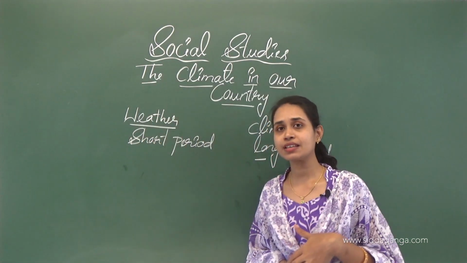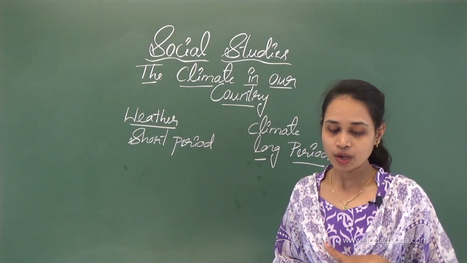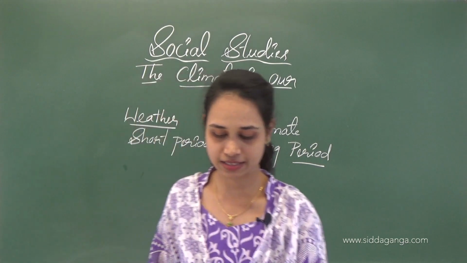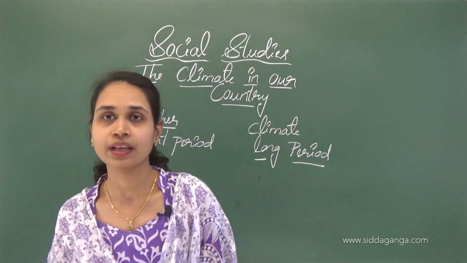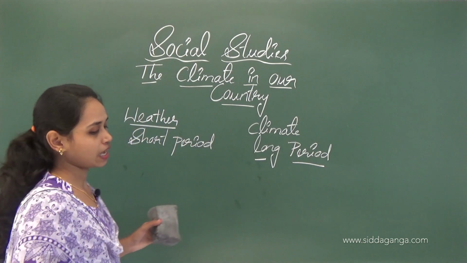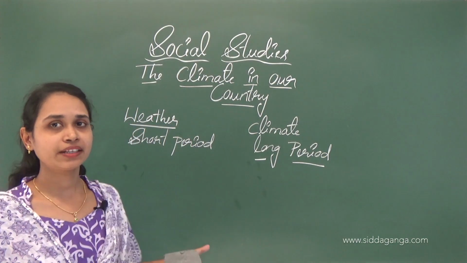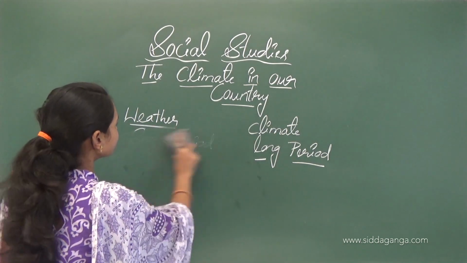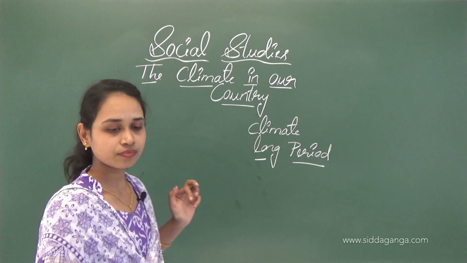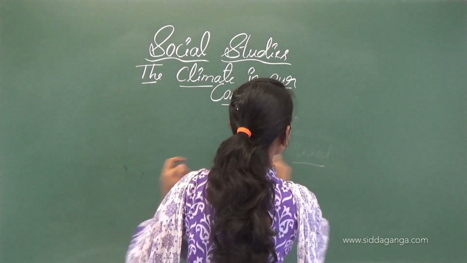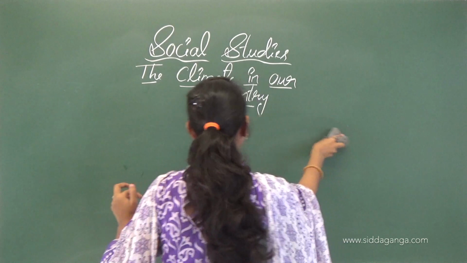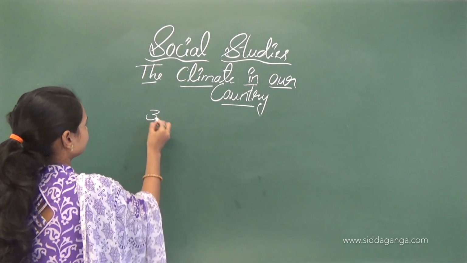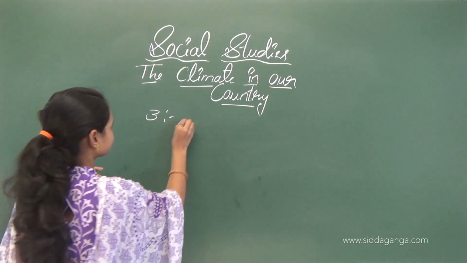How many seasons can we see here? Yes, most of India has 3 seasons. Which are the seasons? We can see the summer season, rainy season, and then winter season. So we see 3 seasons.